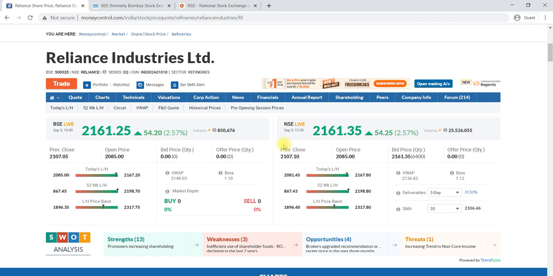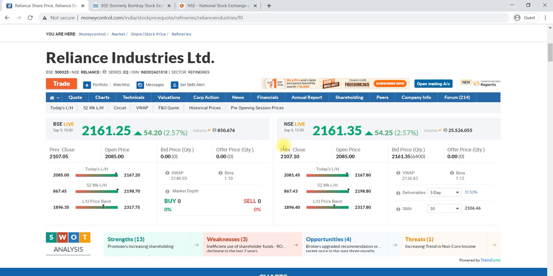Apart from that, we have to know one more thing, that is the trading mechanism. When does our Indian market start? Morning 9:15 to 3:30 afternoon it will work. That is the market open and close time.